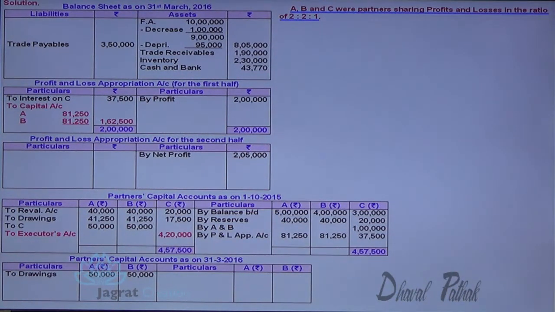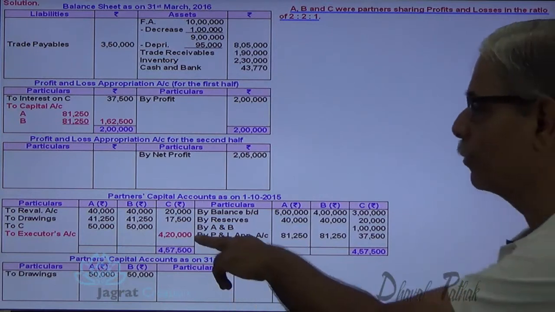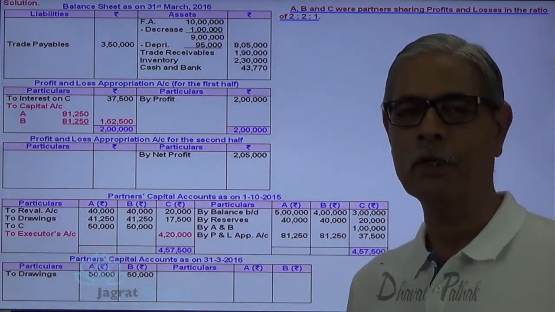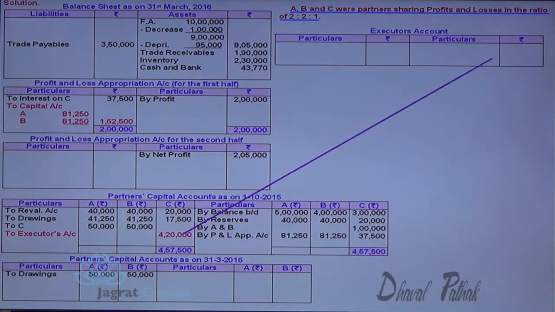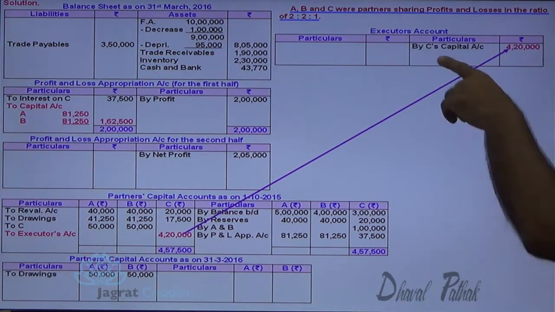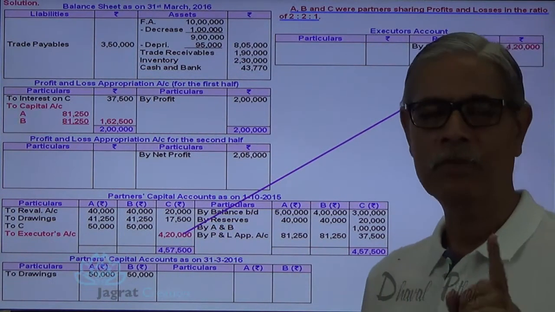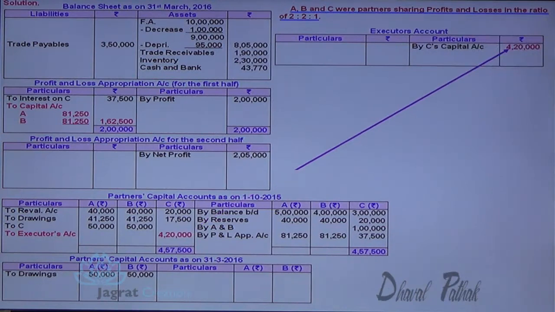So this is the amount to be paid to the executor of C. The representative of C is required to be paid 4,20,000. So here I prepare the executor's account, and 4,20,000 is transferred from C's capital account to the executor account.